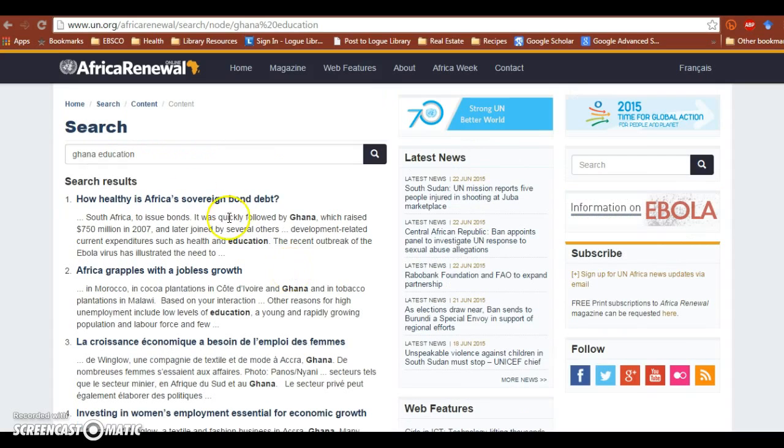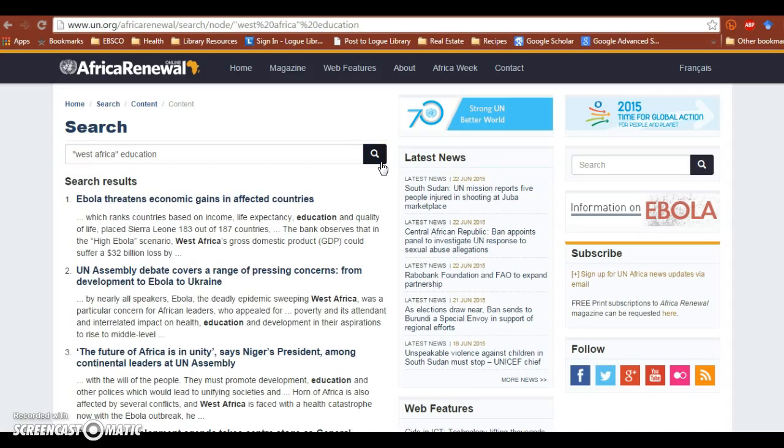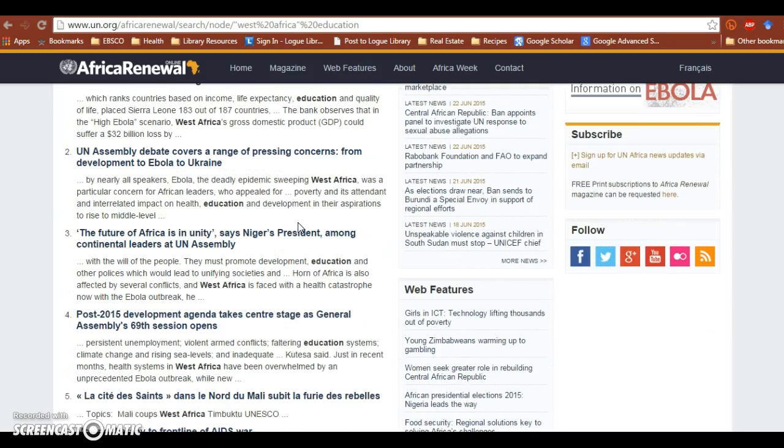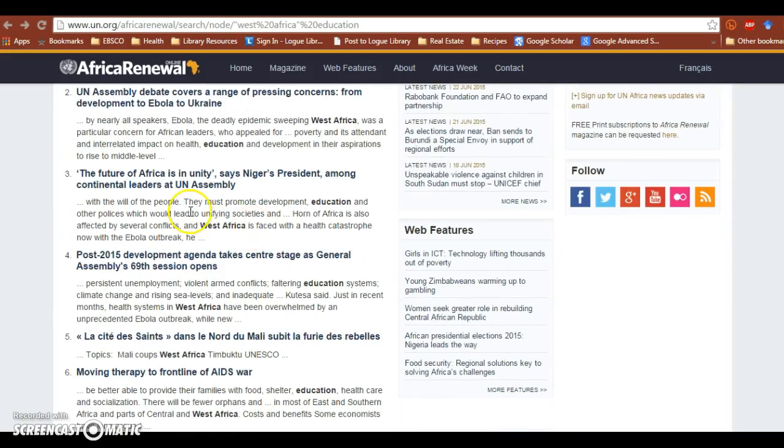But if you do want to expand your search to West Africa, you should definitely put that in quotation marks so that it will keep those two words together as a phrase. And there you have it. These are your search results that have West Africa and education in them. And we can click on one of these to see the full article.